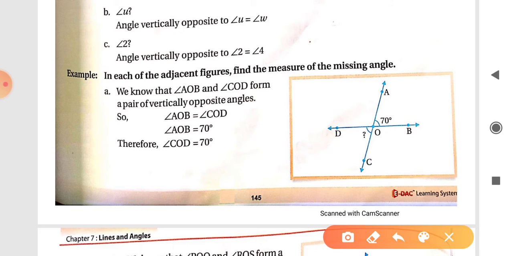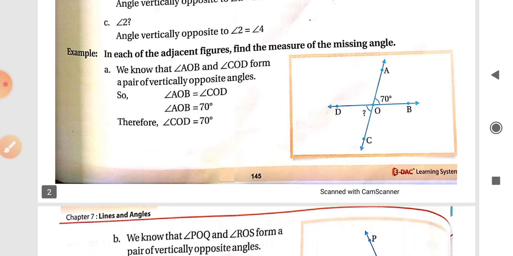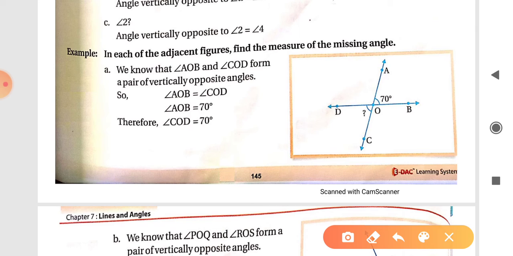The next example is: in each of the adjacent figures, find the measure of the missing angle. Missing angle means where there is a question mark, we have to find that angle. In this figure, we are given angle AOB, and we can see that angle AOB and angle COD form a pair of vertically opposite angles. So these angles are equal, and angle COD is also 70 degrees.